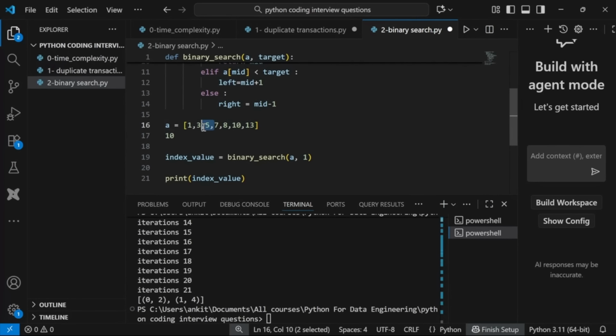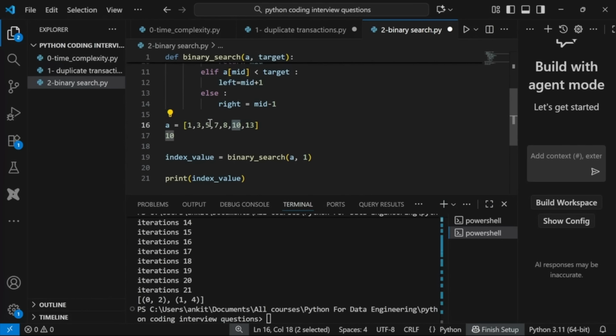So I can skip all these left elements. I don't have to search them. So I will search in 8, 10, 13. Again, I will take the mid of it and check if 10 is equal to mid. Yeah, mid is 10, so I will return that value, right?